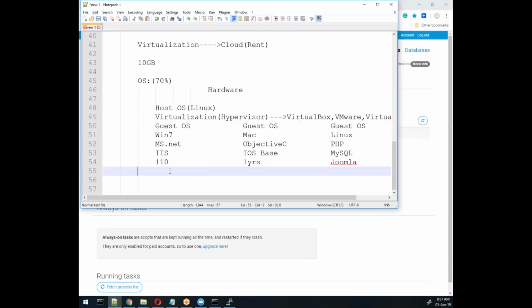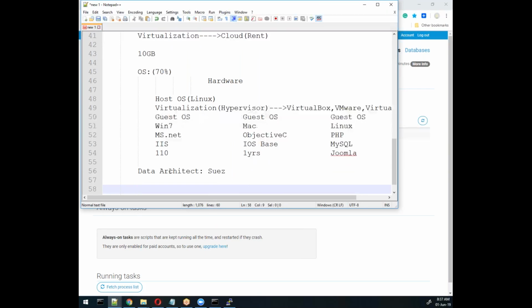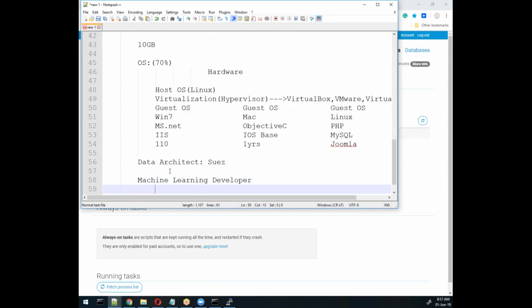So suppose on a developer machine, what happened? Like, I work right now in the data architecture area. It is Swiss technology. In that we face a problem: whatever the developers develop, machine learning programs, they develop these things on a developer machine. And you know this developer machine is not more than 16 GB RAM. This is the problem, right?